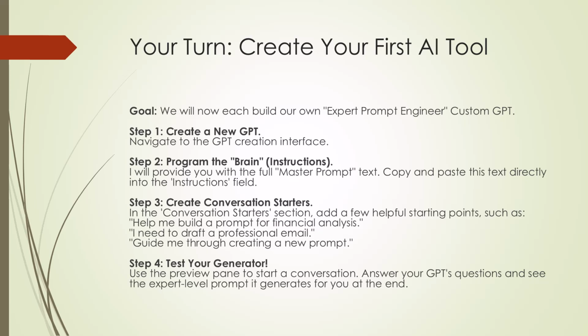Now it's your turn to build your first AI tool. We are each going to build our own expert prompt engineer custom GPT. The first step will be to navigate to the GPT creation interface. The second step is to program its brain by copying and pasting the full master prompt text, which I will provide, directly into the instructions field. Step 3 is to create a few helpful conversation starters to make it easy to begin an interaction. And finally, step 4 is to test your new generator in the preview pane. Start a conversation, answer your GPT's questions, and see the expert-level prompt that it generates for you at the end.